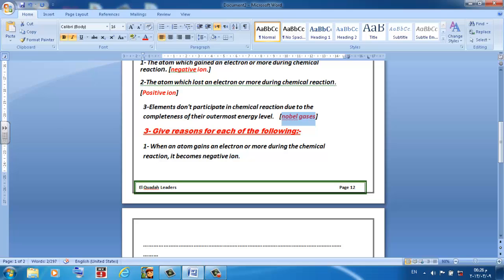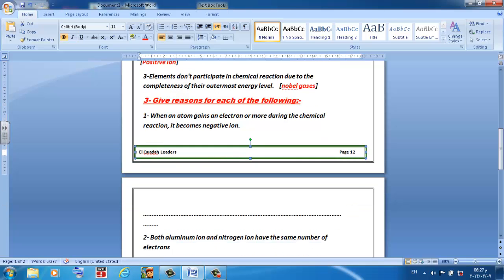Now we will go to answer the third type of the question, which is give reasons for. When an atom gains an electron or more during the chemical reaction, it becomes negative.